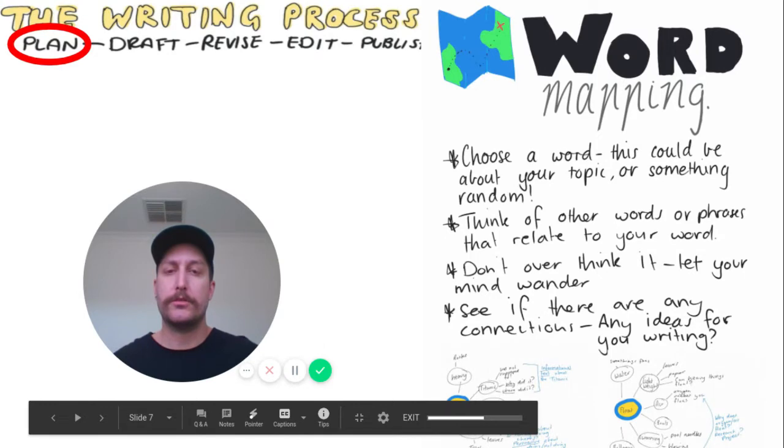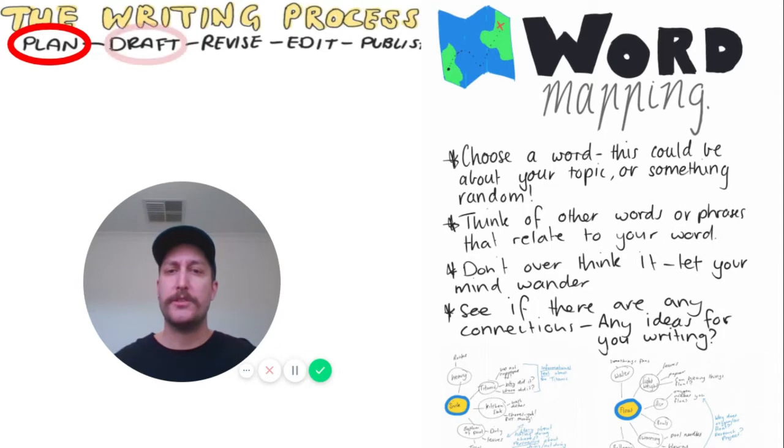Today's mini lesson or strategy is primarily used in the planning stage, but it definitely has some uses in the drafting and the revising stage, and I'll show you that in a moment. But the strategy is called word mapping. Now, word mapping is just simply choosing a word.